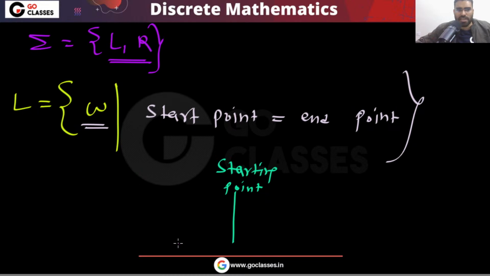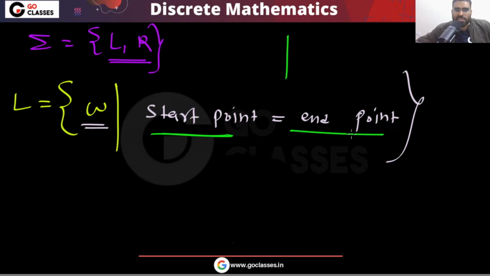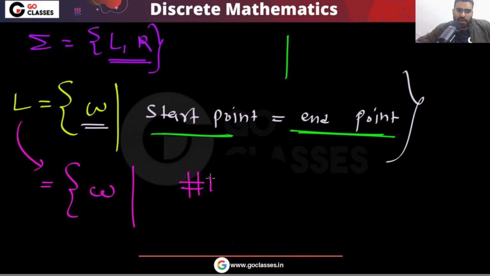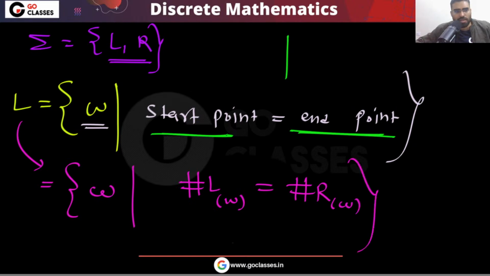Can you see what is the language? Please tell me. This is your start point. Start point must be the same as the end point. So what you need to do, very simple: number of L in W must be equal to number of R in W. How many left moves you make and how many right moves you make, they must be the same.